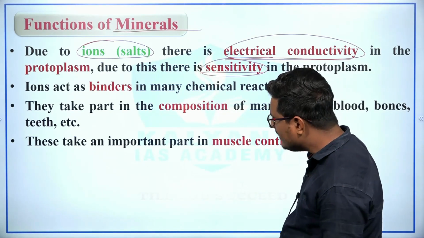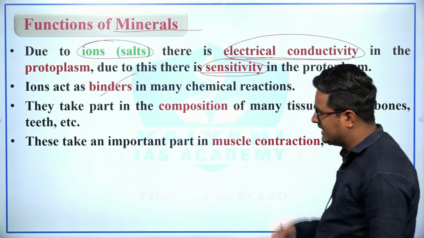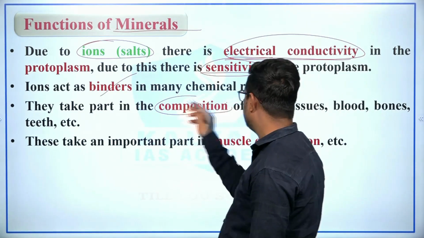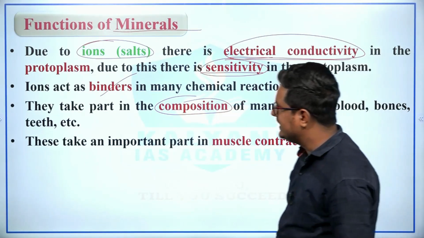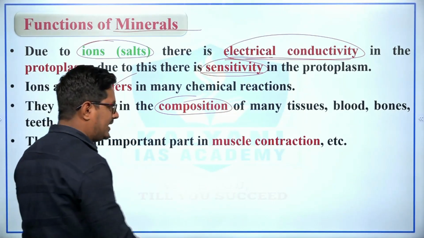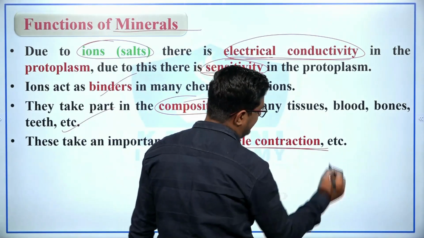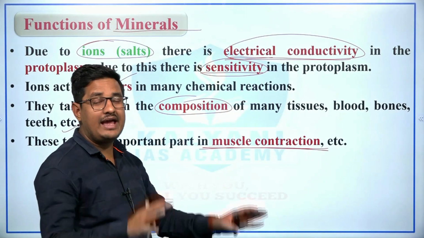Second, ions act as binders in many chemical reactions, and minerals take part in the composition of many tissues, blood, bones and teeth, etc. These take an important part in muscle contraction as well, and muscle contraction is most important for various postures.